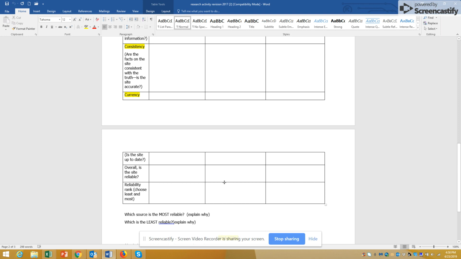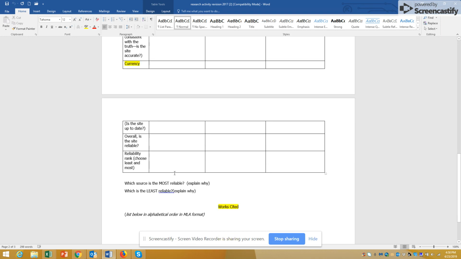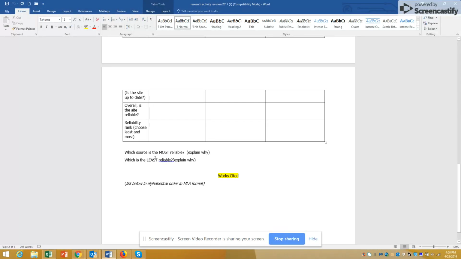Here you can put a yes or no. Is the site reliable? Yes, it is. No, it isn't. Reliability, you're going to rank these 3 sites from 1 to 3, 1 being the most and 3 being the least reliable. Which is the most and why, and which is the least and why.